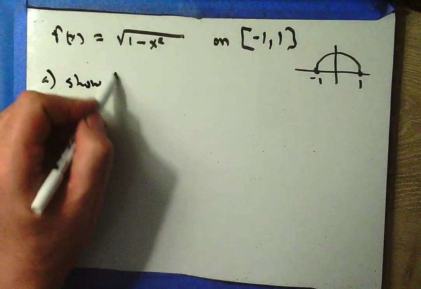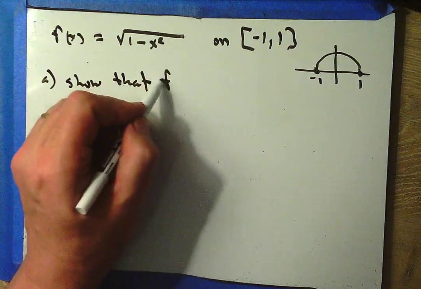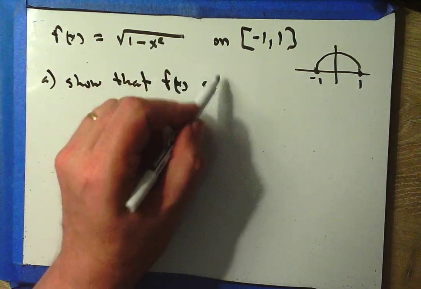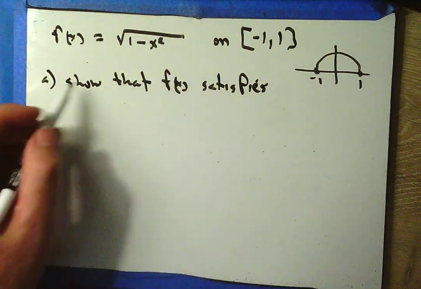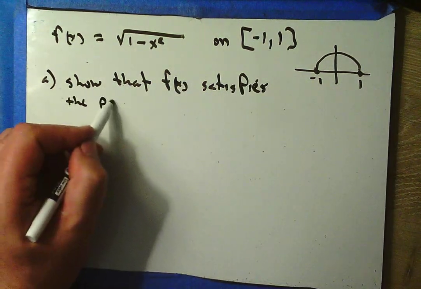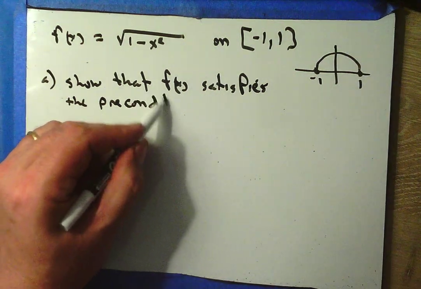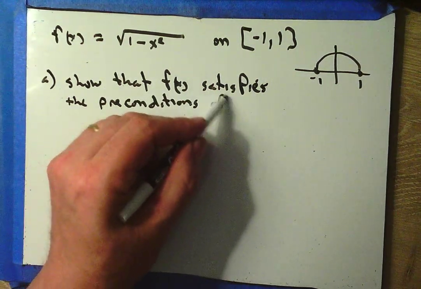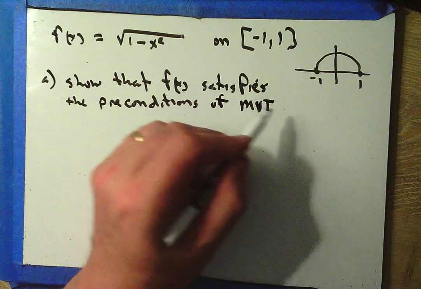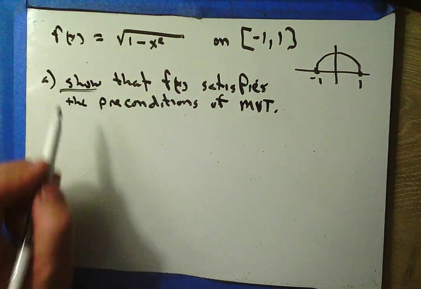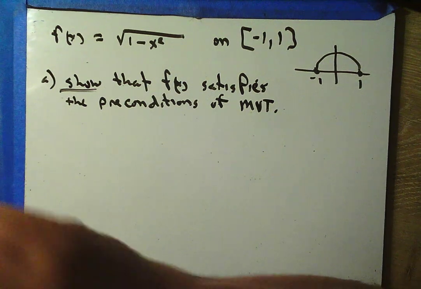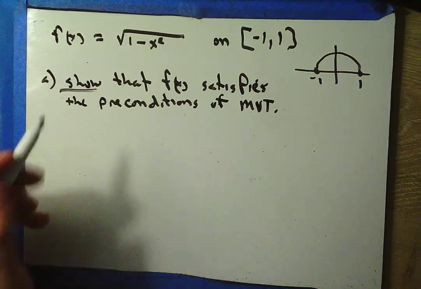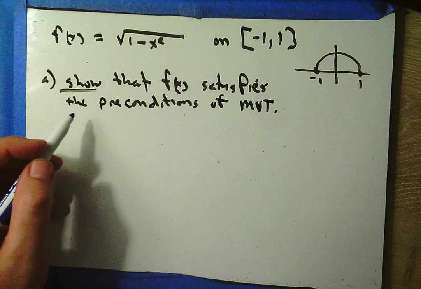Show that f of x satisfies the preconditions of MVT. Okay, now this showing, it's really kind of easy because it's almost always going to be true, especially if they're saying show it. We just have to kind of know it and state it.